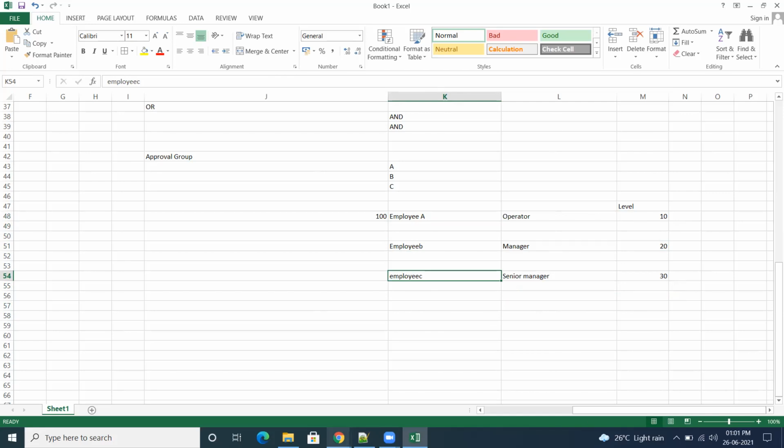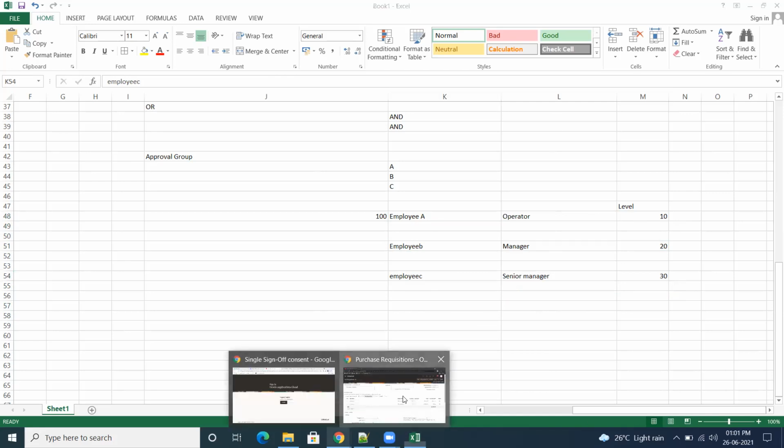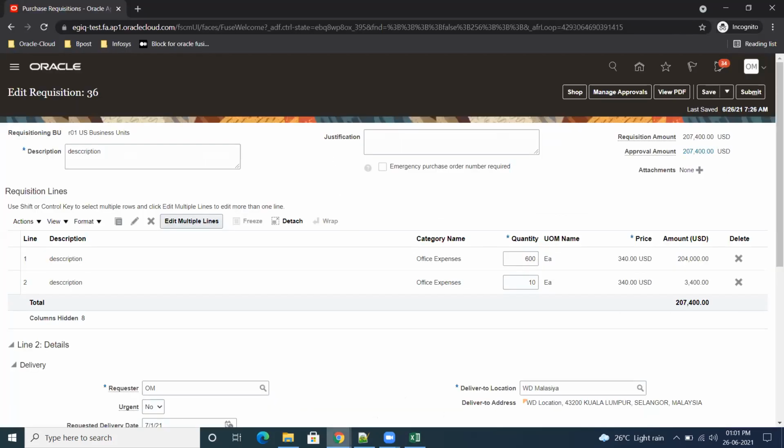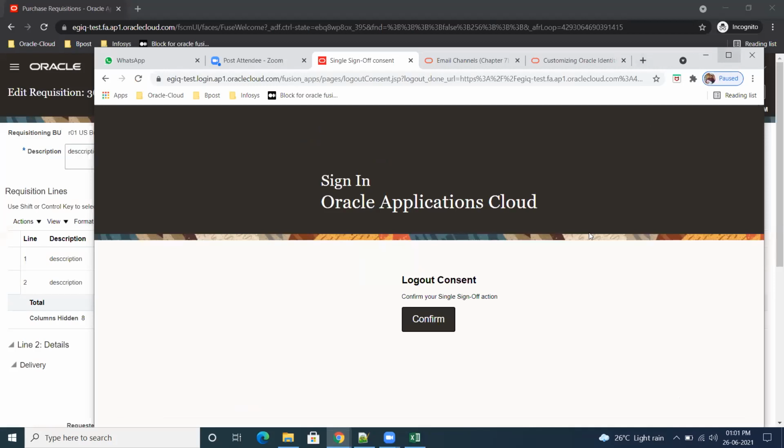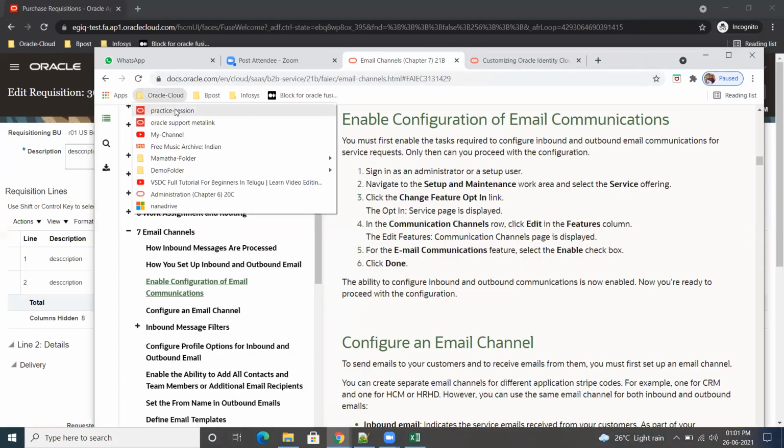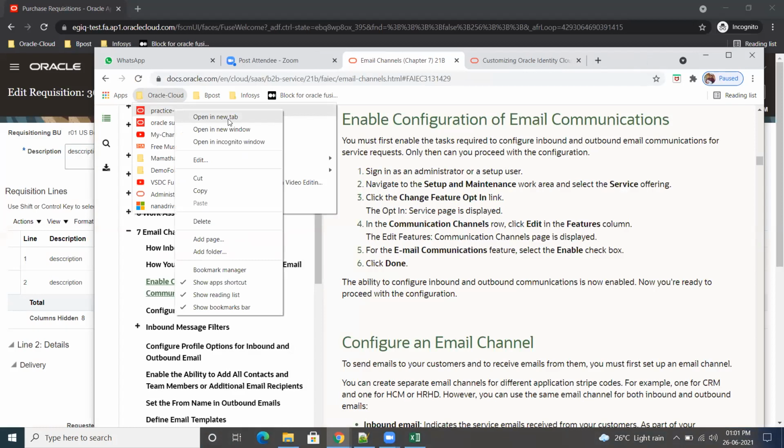We'll go to the demo instance. This is also a demo instance, but we cannot change the level here. We need to jump to another system.